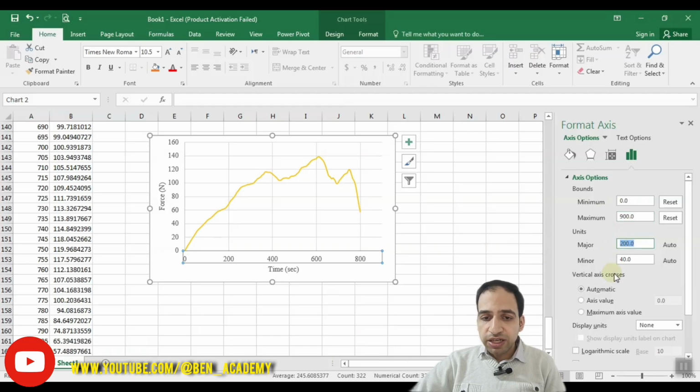You can change the major. For example, if you want to represent the data every 100 seconds, you can add it, or you can also define minor ones, and later you can add grid lines.